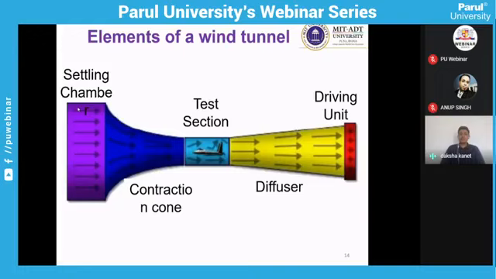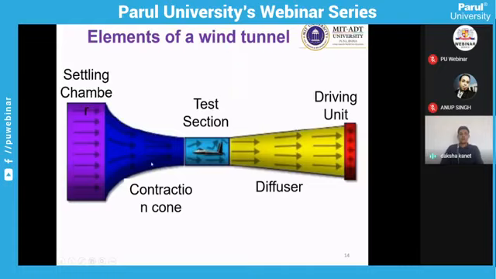As the atmospheric flow is not well controlled, we require some controlled streamlined flow inside the test section. So that can be achieved using the settling chambers, where you have honeycomb structures and the net or mesh. With the help of that, you are removing the turbulence of the flow and your flow will become streamlined.